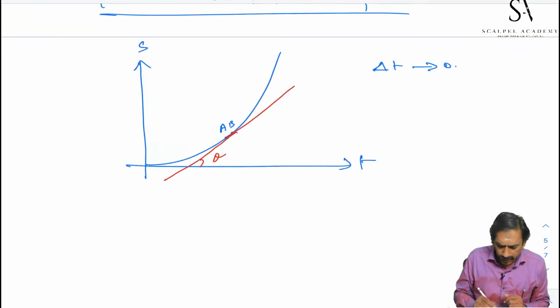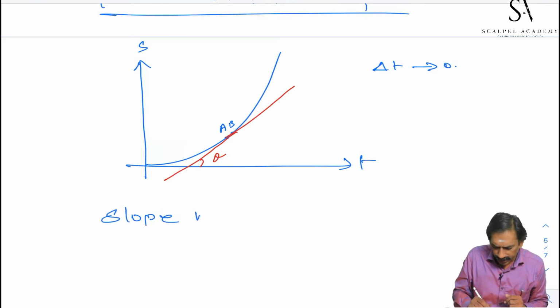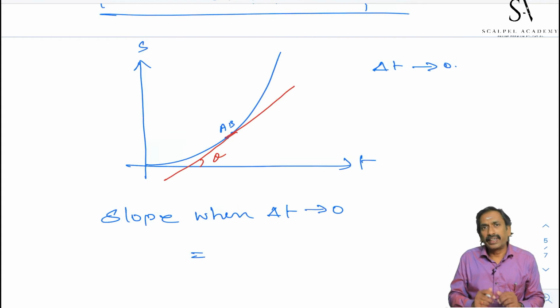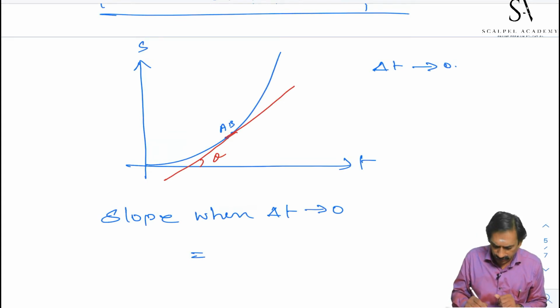Let us calculate slope when delta t tends to 0. That gives instantaneous rate of change.